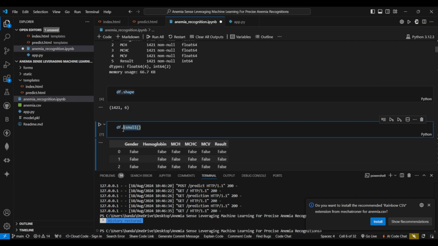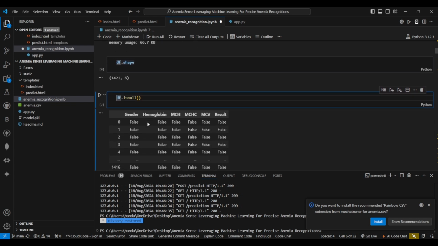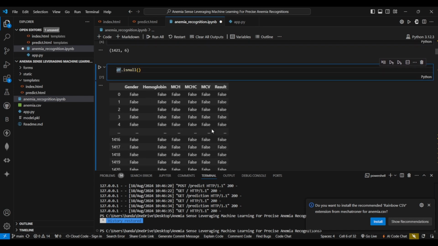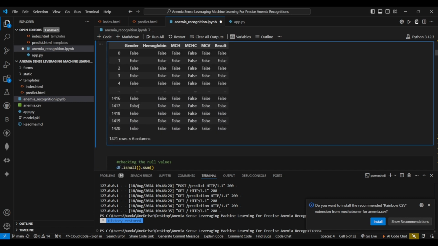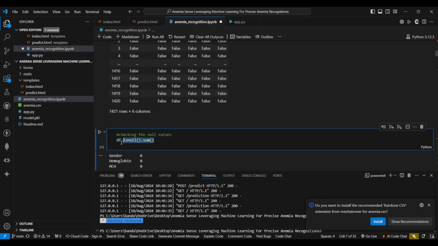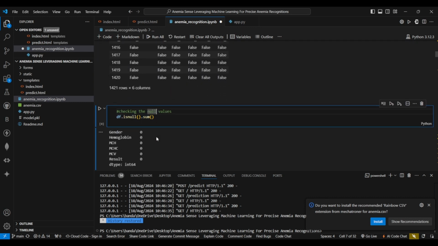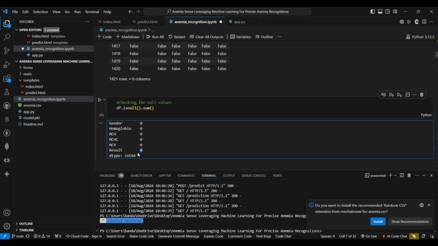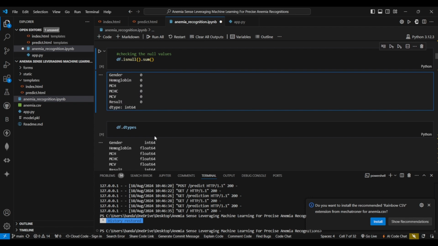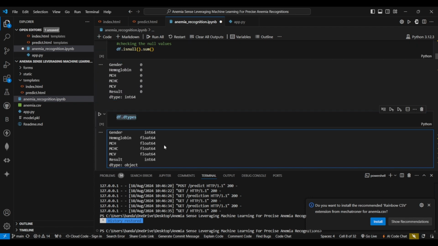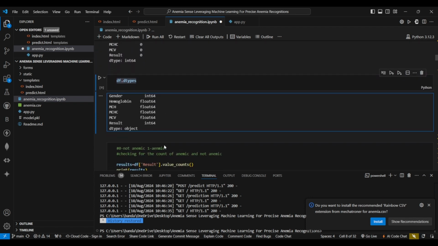So here we have seen whether the data is null or not. The false implies that we don't have any null data. And we have also done df.isnull().sum that gives the sum of the data that are null. So here we can see we don't have any missing or null data. Now df.dtypes is for the type of data we have.